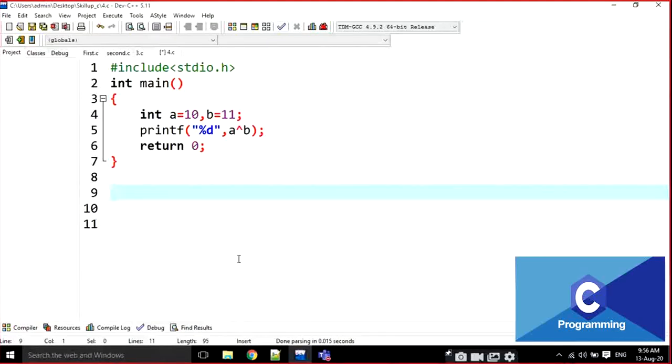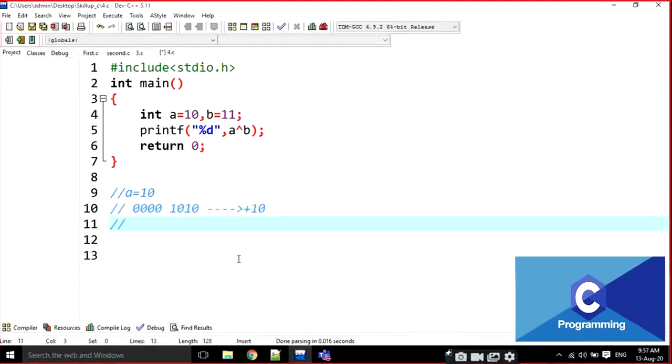Here I am going to write in 8-bit representation every time, with positive 10. Can anyone tell what is the binary value for minus 10?